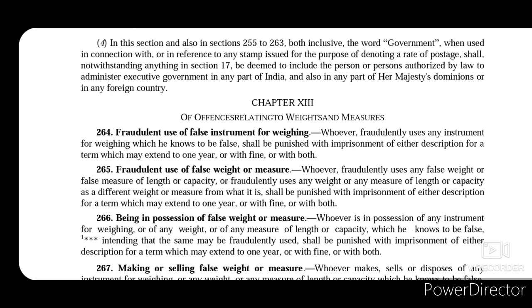And subsection 4 says that in this section, and also in sections 255 to 263, both inclusive, the word government, when used in connection or in reference to any stamp issued for the purpose of denoting a rate of postage, shall, notwithstanding anything in section 17, be deemed to include the person or persons authorized by law to administer executive government in any part of India. So it is basically talking about any executive government in any part of India, and also any part of Her Majesty's dominions or in any foreign country. So all these fall within the term government.